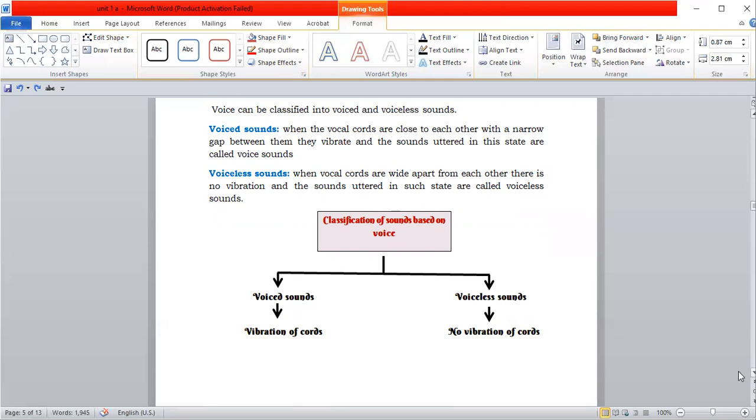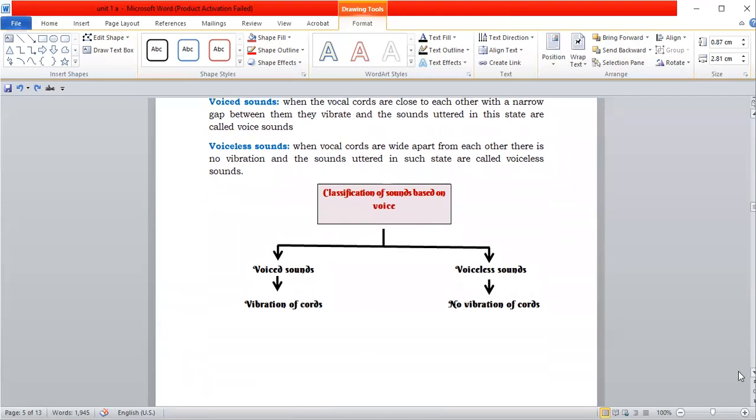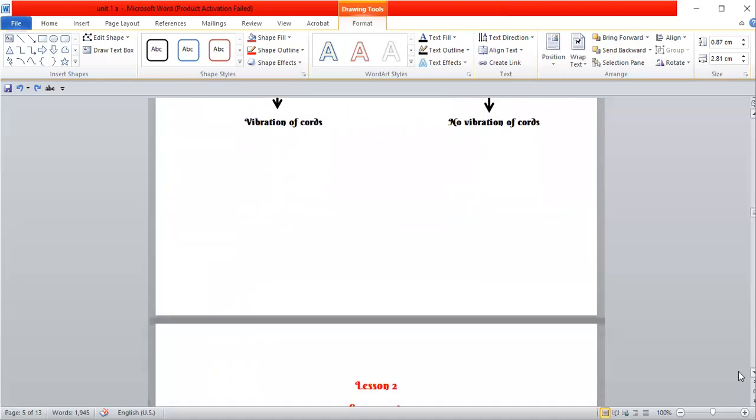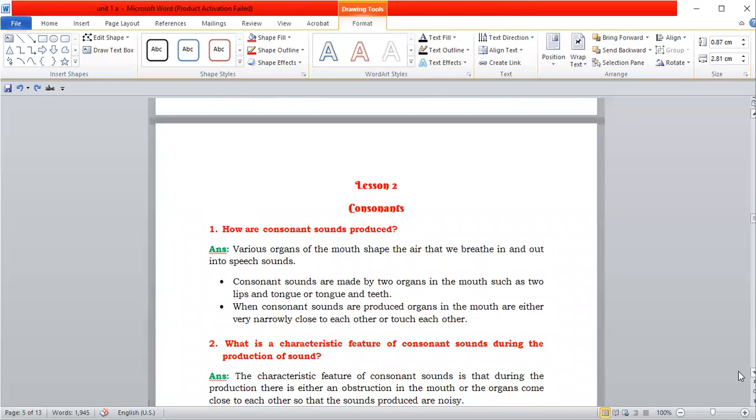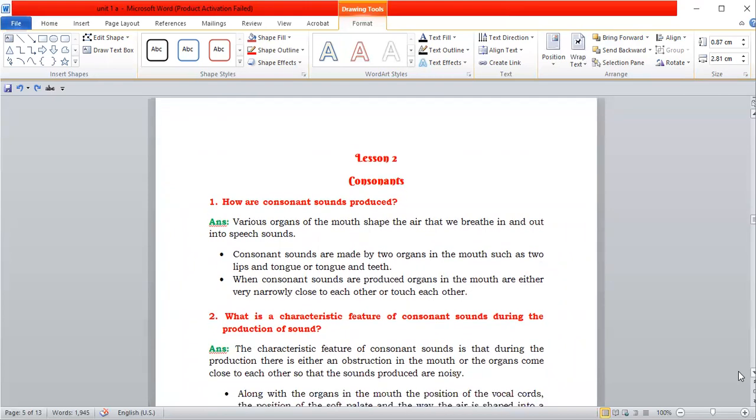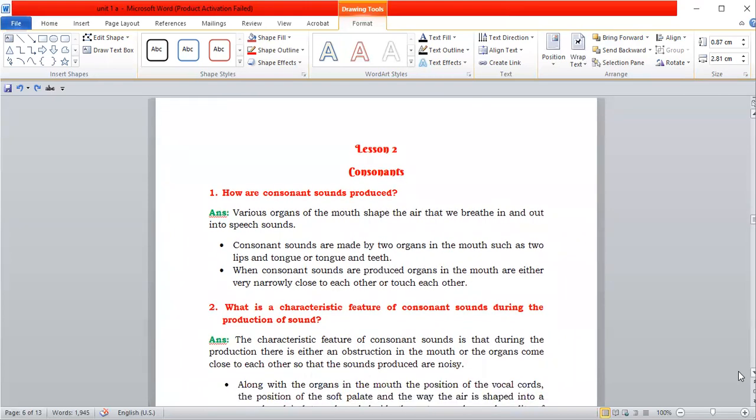And here I have given a chart for simply understanding. So this is regarding lesson 1. The expected questions will be those which we discussed before. And now let us see lesson 2, and in this, consonant sounds.